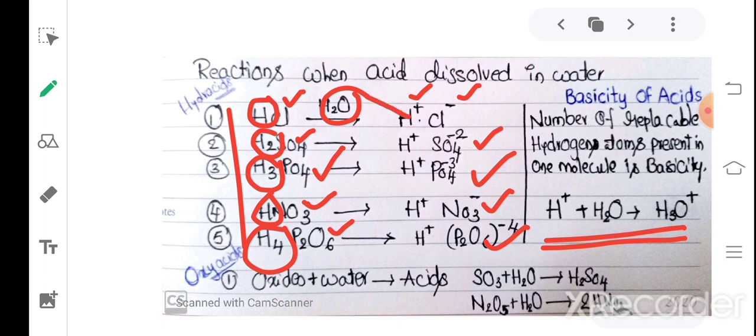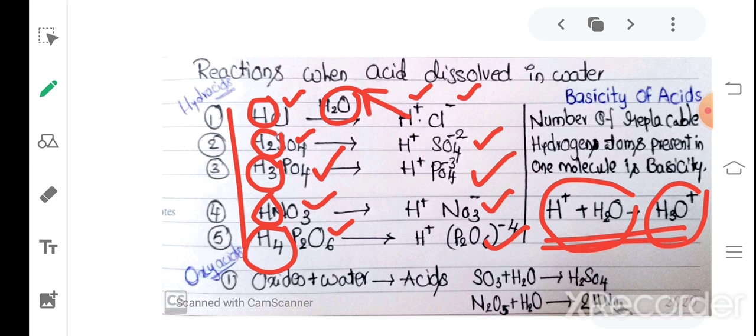The H plus and H2O react with each other in aqueous solution. The H plus reacts with H2O and produces the H3O plus ion. That is the hydronium ion. That is why we simply say all acids produce hydronium ions.